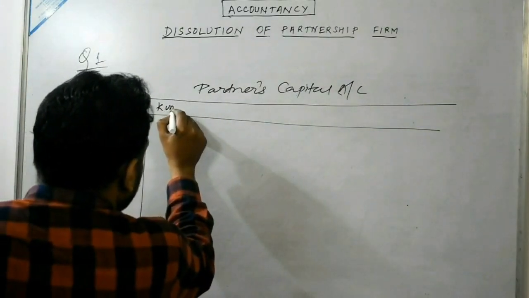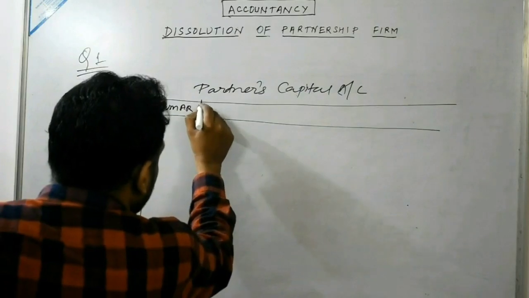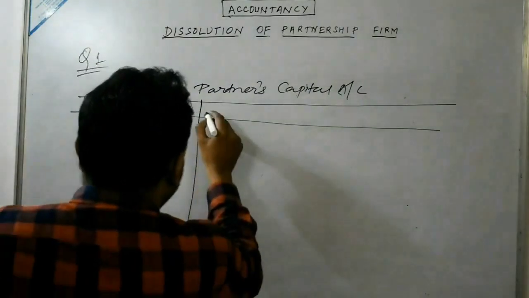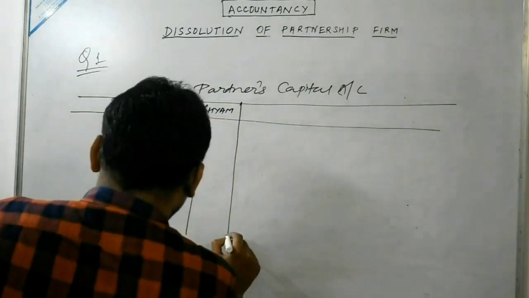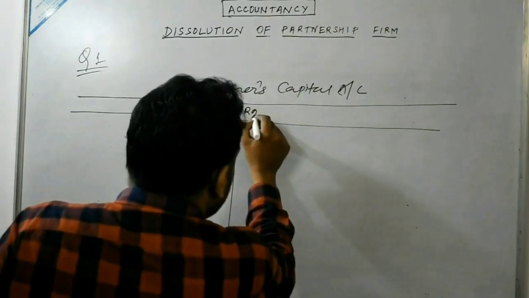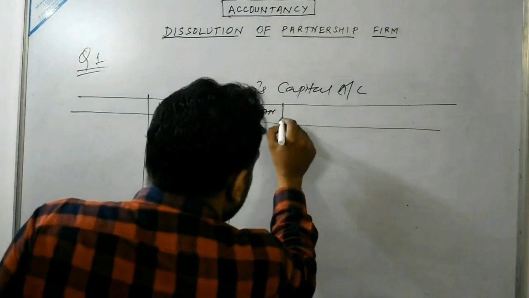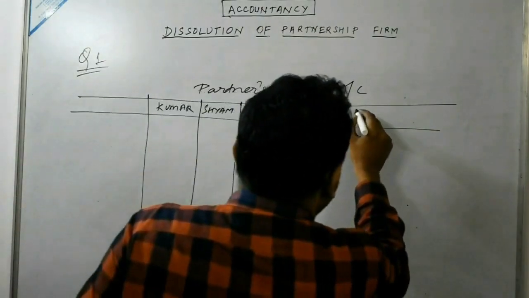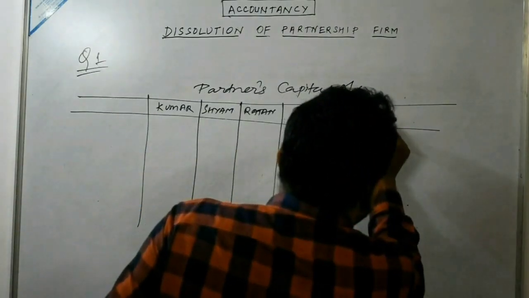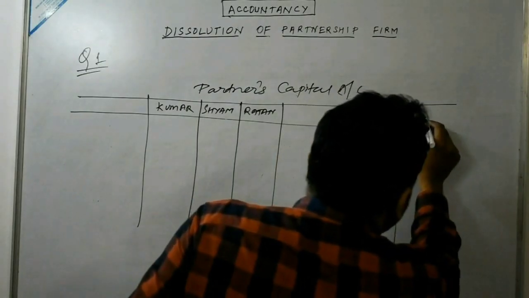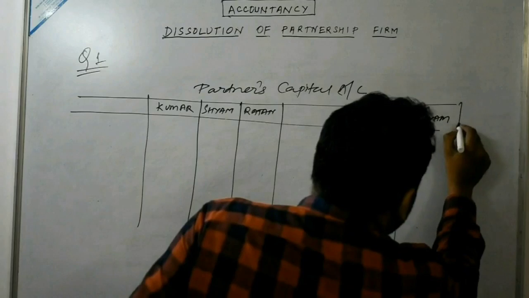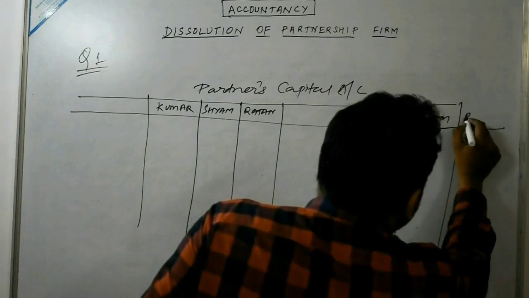First partner name is Kumar. Next partner is Shyam. The next partner is Ratan. So again on the credit side, Kumar, Shyam and Ratan.